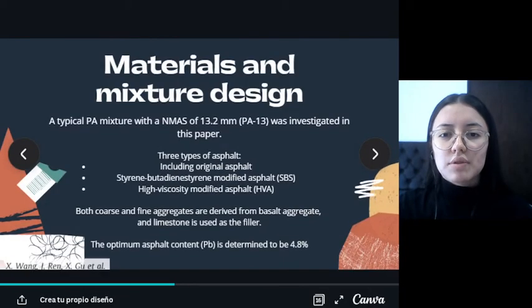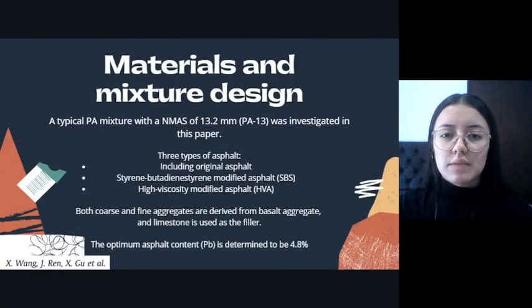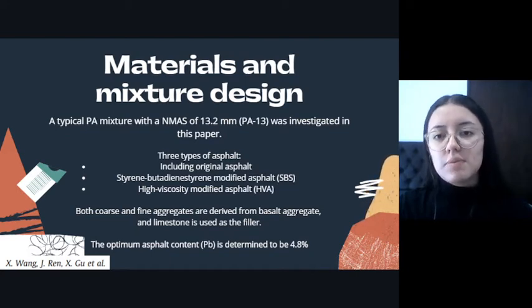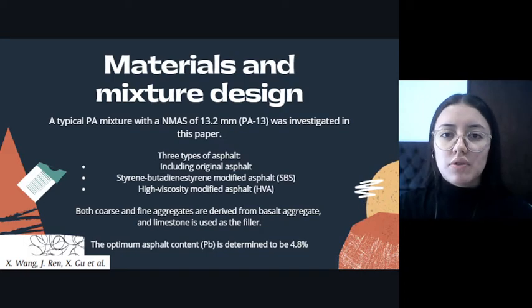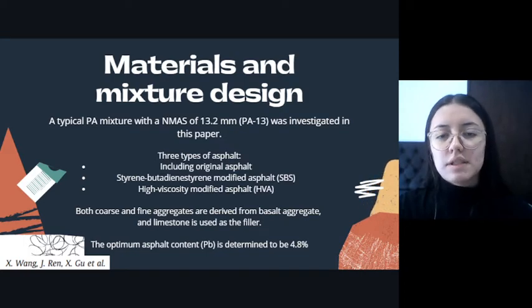A typical porous asphalt mix with a nominal maximum aggregate size (NMAS) of 13.2 mm, PA13, was investigated for the paper. Three types of asphalt are used in PA13, including original asphalt, styrene-butadiene-styrene (SBS) modified asphalt, and high viscosity modified asphalt (HVA).